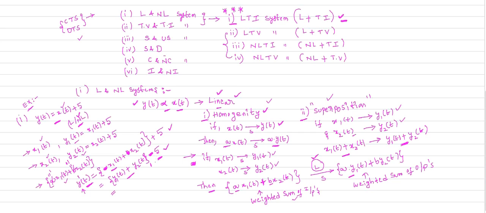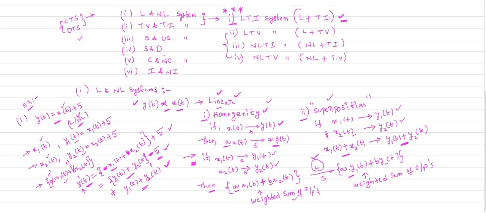So this output is not equal to y1 of t plus y2 of t. So your output y dash of t, which is due to the weighted sum of inputs, is not equal to the weighted sum of outputs. Therefore the system is a non-linear system.